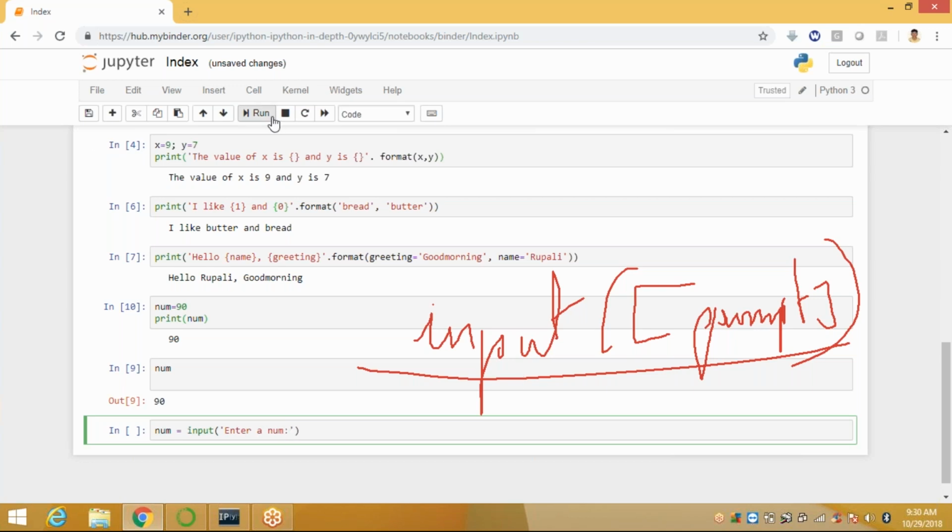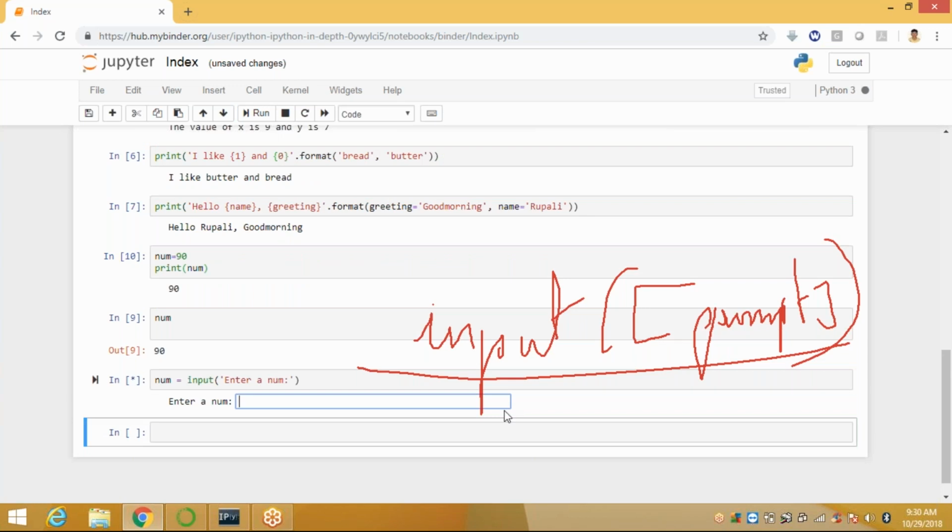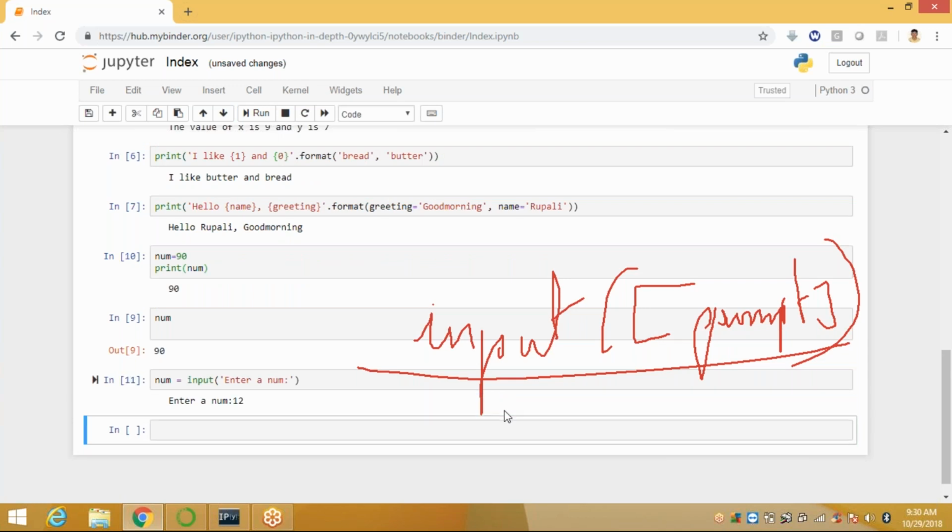So when you run this, it automatically asks to enter a number. When you apply this, the number is displayed dynamically. In the same way, I can execute it. I can use this input method in many programs.